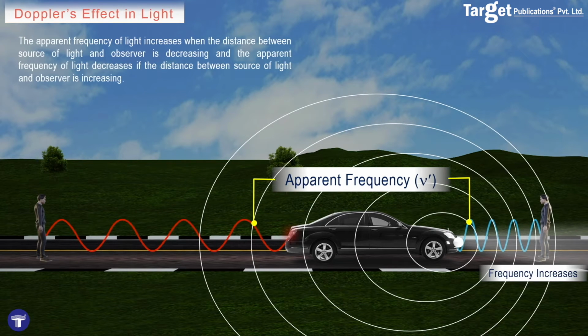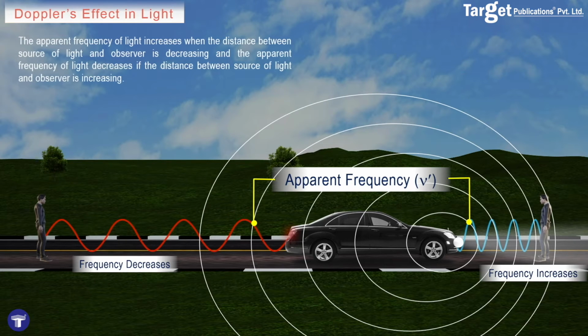On the other hand, if the source of light is moving away from the observer, then the frequency measured by the observer is less than the actual frequency of light. Thus, we say that the apparent frequency of light increases when the distance between the source of light and observer is decreasing, and the apparent frequency of light decreases if the distance between the source of light and observer is increasing.